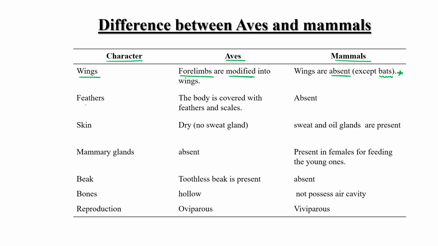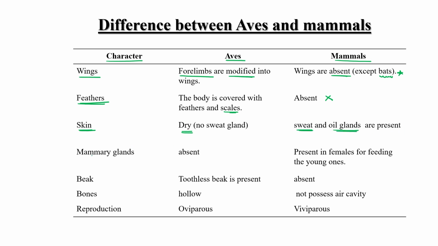Okay, feathers. Feathers are present in all the members of Aves, and their body is covered with feathers and scales, while this is not present in mammals. Third is skin type. In Aves, skin is dry. There is no sweat gland present on their skin, while in mammals, sweat glands are there, oil glands are there, in fact, tiny hairs are there.